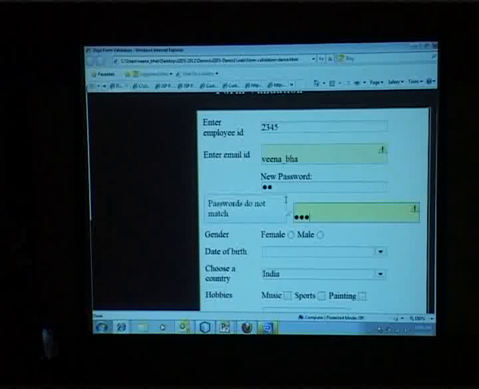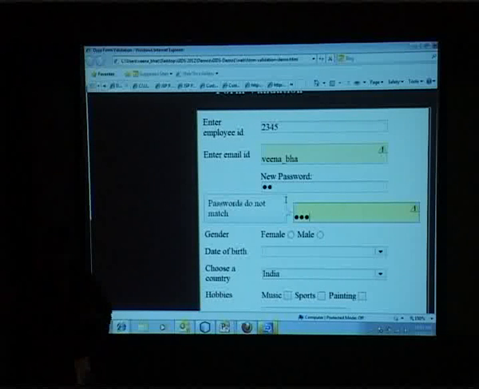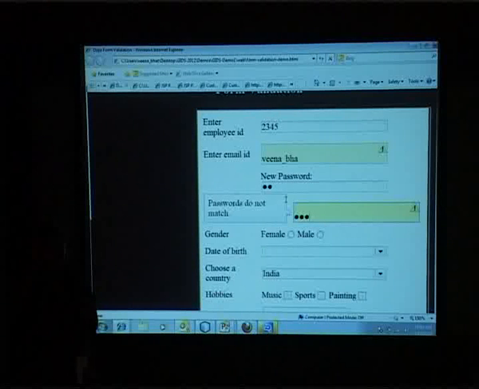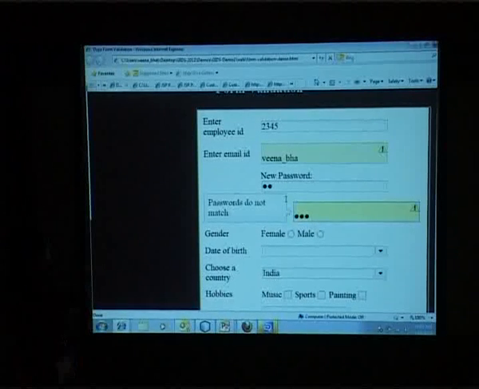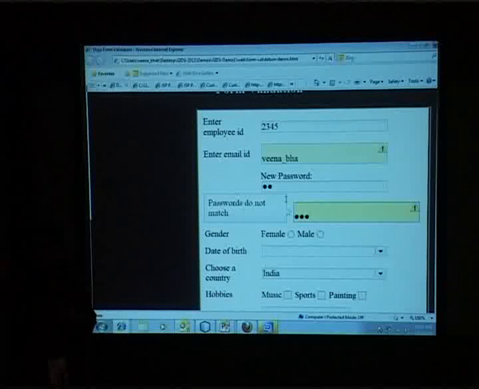Now these are very small things, but if you want to do the same thing with other frameworks, you have to write code for it. But this is done without any coding, just by giving the Dojo type. I just have to mention the Dojo type as the password validator type. Similarly, I mentioned the first one as validation text box. Instead of saying text box, I say validation text box.